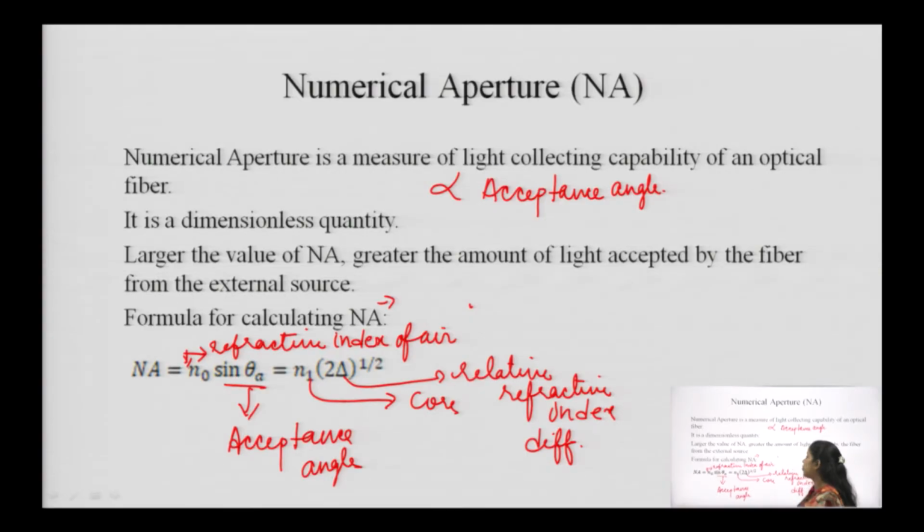So, these are the formulas which are based upon the numerical aperture, and always during the examination or in any competitive examination, you are asked to solve some numericals which are directly dependent upon this formula, and their values are already given, of the core refractive index or cladding refractive index. You have to calculate the NA. So, now in the coming slides I am going to derive this relation before you.